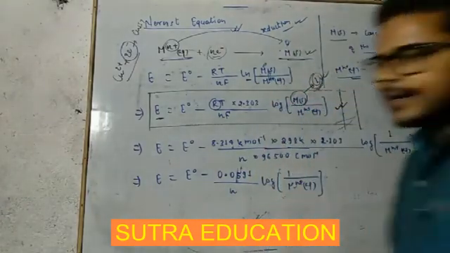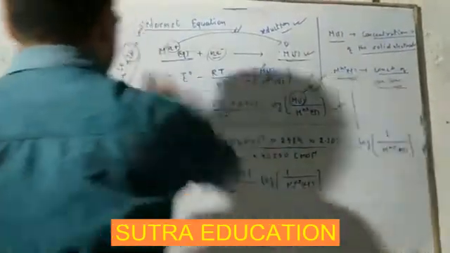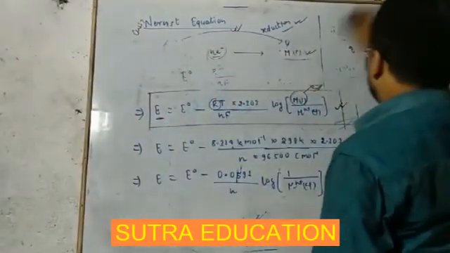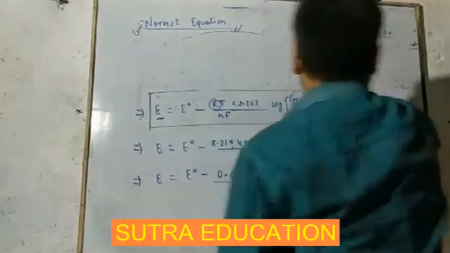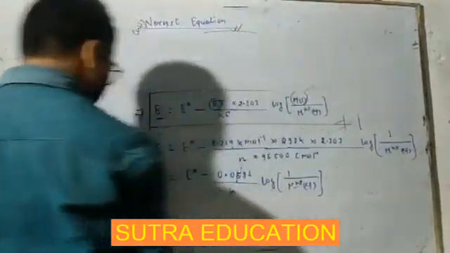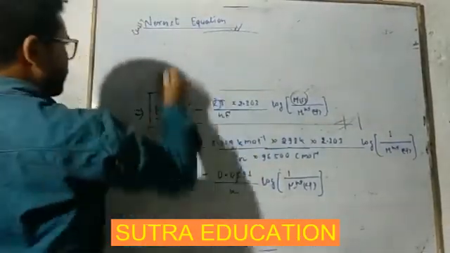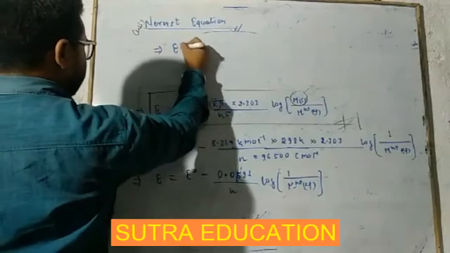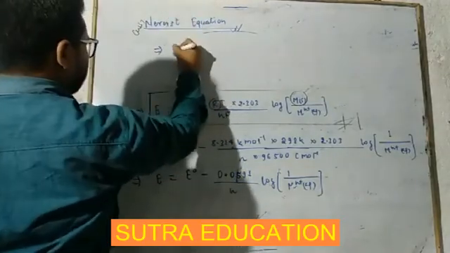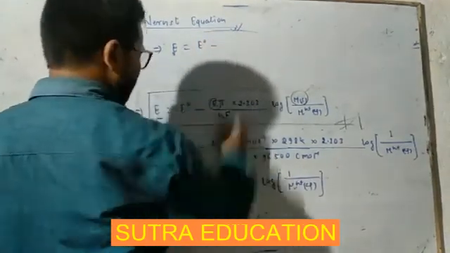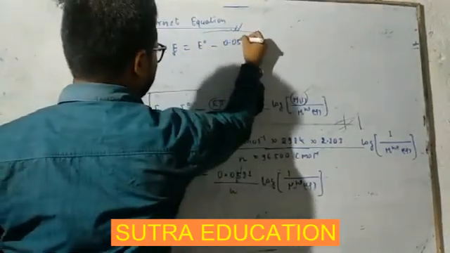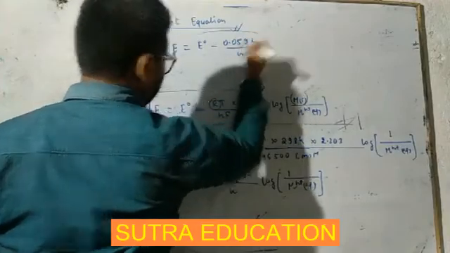Getting this? Again, we can say this E is equal to E naught minus 0.0591 upon n.